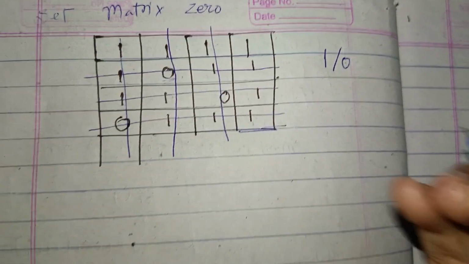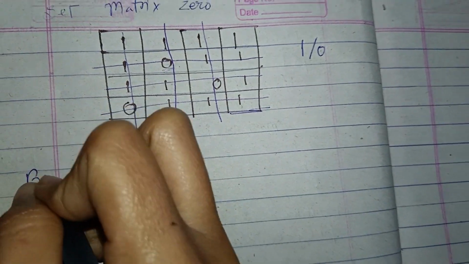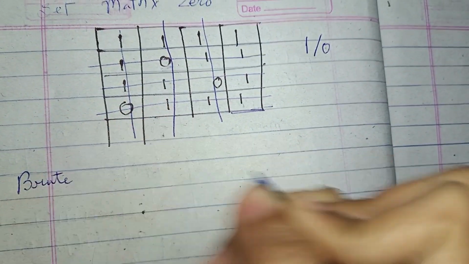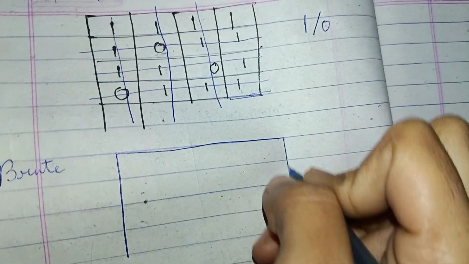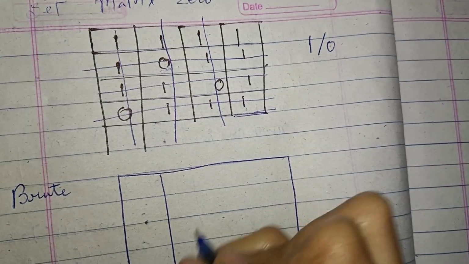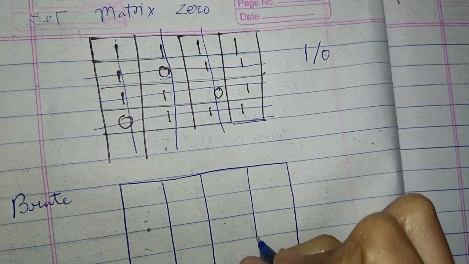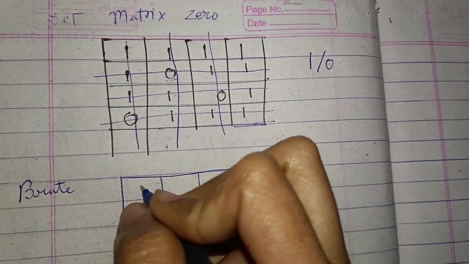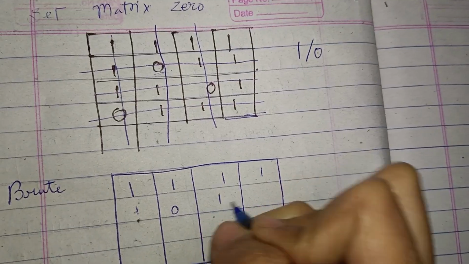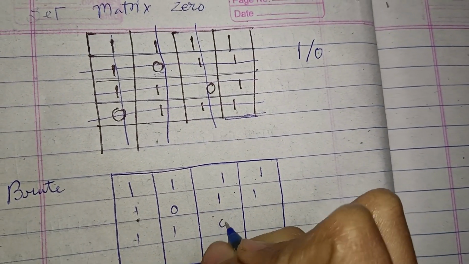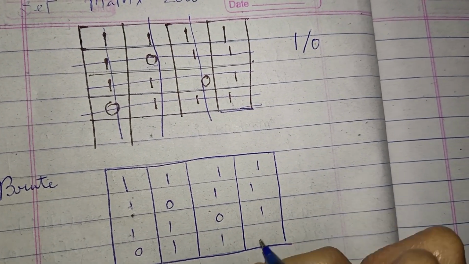So the brute force of this is like this. We can't directly do this. The matrix is 1 1 1, 1 0 1, 1 1 0, and 0 1 1.